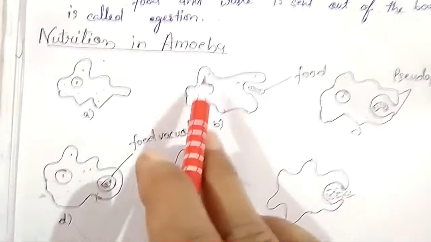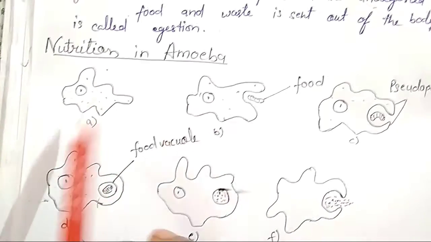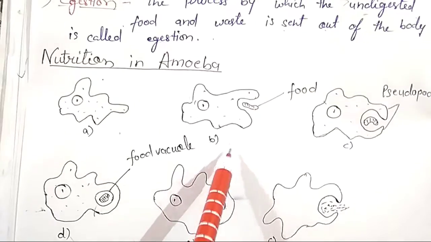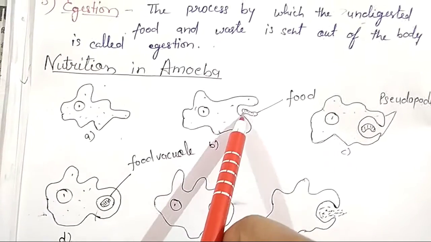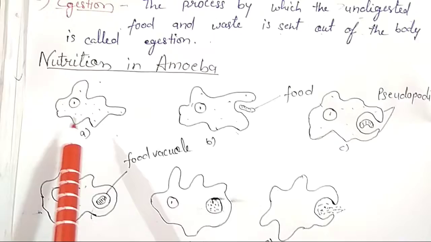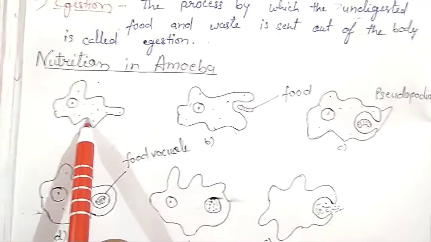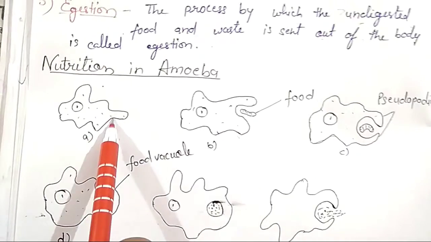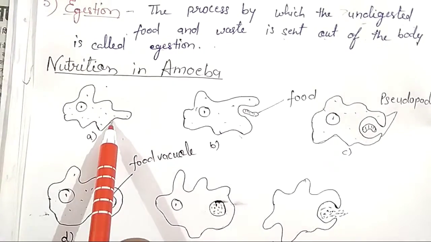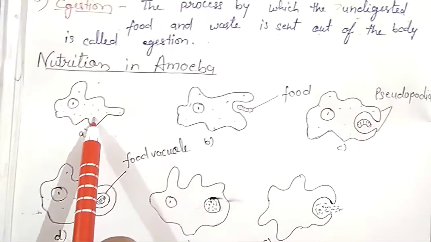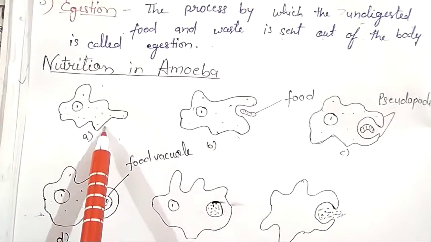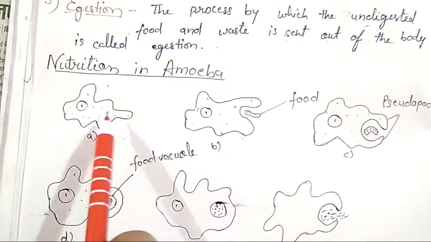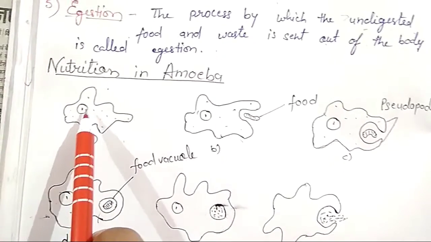Next topic is nutrition in amoeba. Actually, in the ingestion topic, we have discussed that amoeba takes food with the help of pseudopodia. So we will learn about it. This is amoeba. It is a unicellular organism. It is found in water, dirty water. So you can see here its shape. Actually, it doesn't have a definite shape, but this is its body and this is a nucleus.